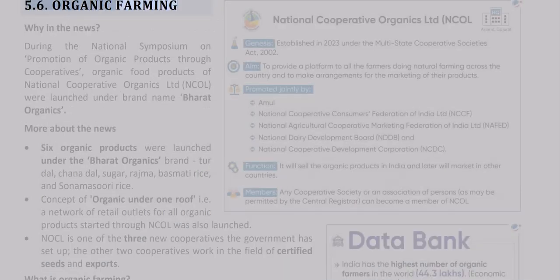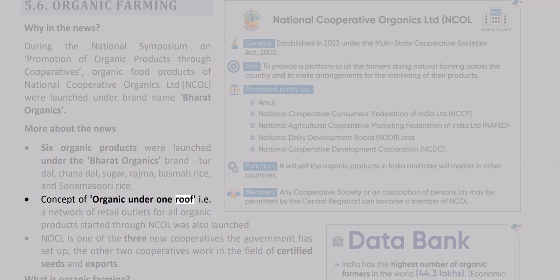5.6 Organic Farming. Why in the news? During the National Symposium on Promotion of Organic Products through Cooperatives, organic food products of National Cooperative Organics Limited, NCOL, were launched under the brand name Bharat Organics. More about the news: 6 organic products were launched under the Bharat Organics brand: tur dal, chana dal, sugar, rajma, basmati rice, and Sonamasuri rice.